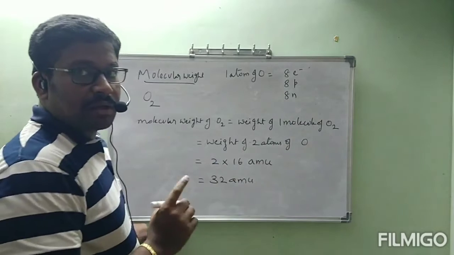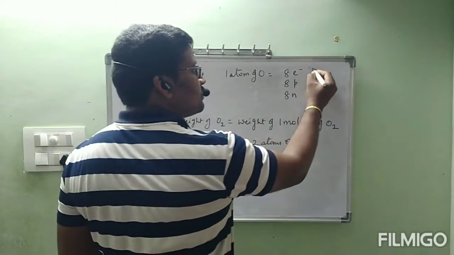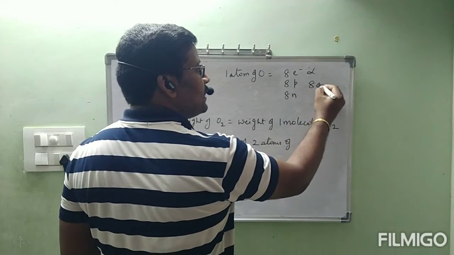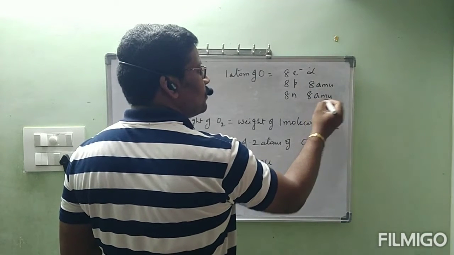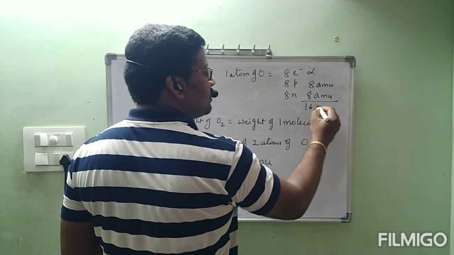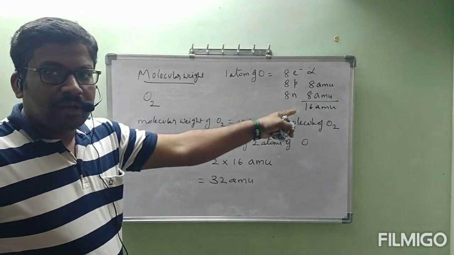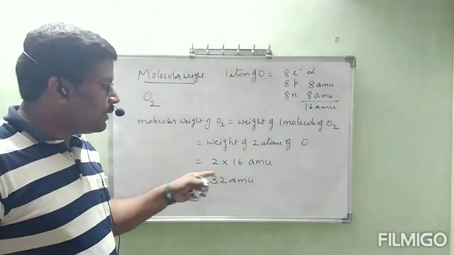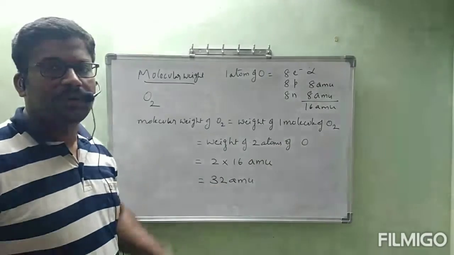Sorry, not 16. Once again, 8 electrons, 8 protons and 8 neutrons. The mass of 8 electrons is not at all considered. Then 8 protons mass 8 AMU, 8 neutrons mass 8 AMU, total 16 AMU. That is one atom of oxygen weight. Like that, how many atoms of oxygen are there in the O2 molecule? 2 atoms of oxygen. Then it will become 2 into 16 AMU, that is 32 AMU.